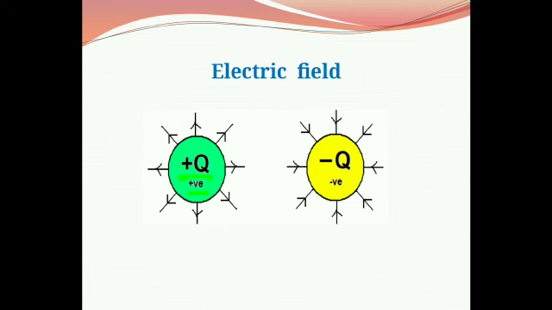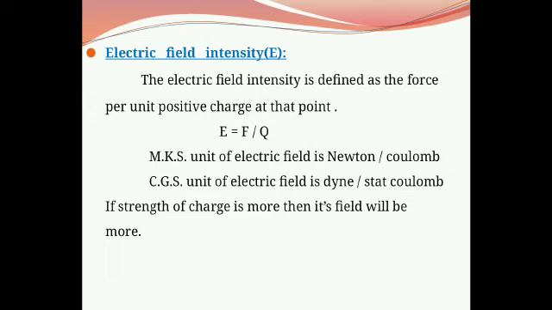Here the first is positive charge plus Q and the second is negative charge minus Q, and there is a space around these two charges, up to which the force of attraction or force of repulsion is present, and that is called an electric field. Then what is electric field intensity?